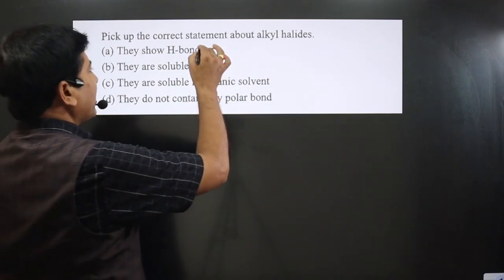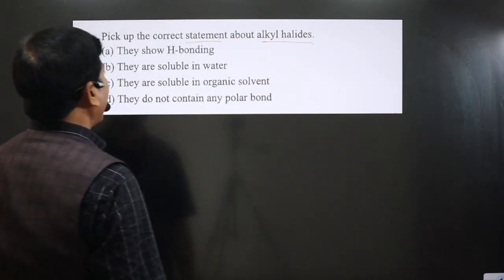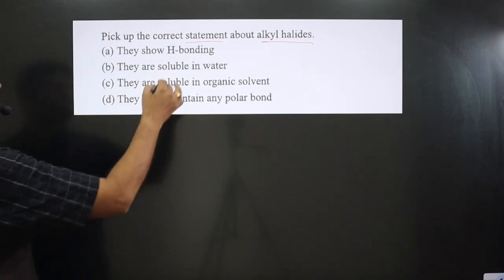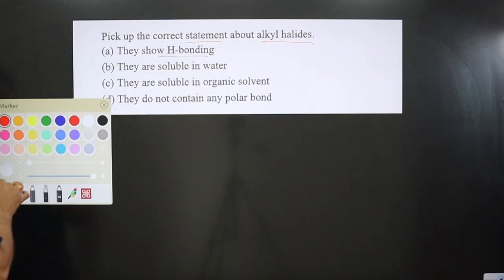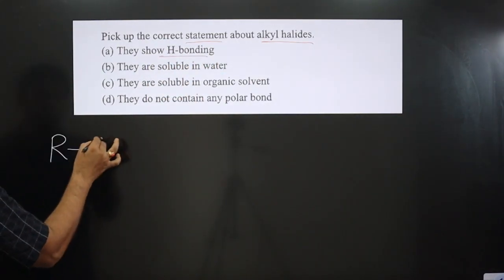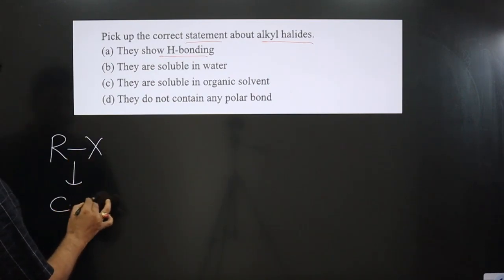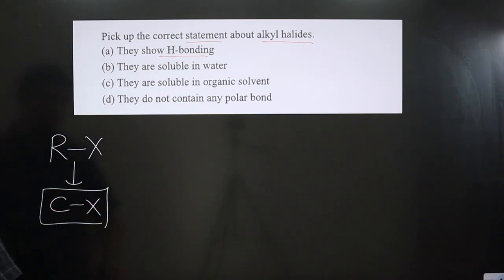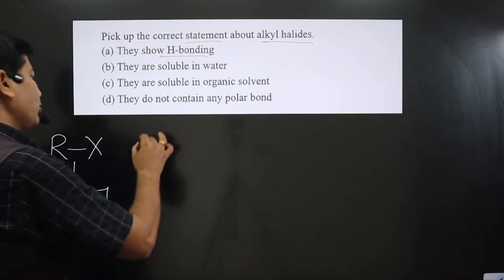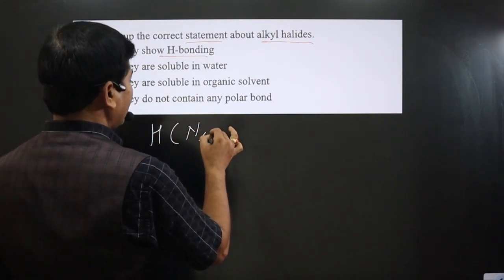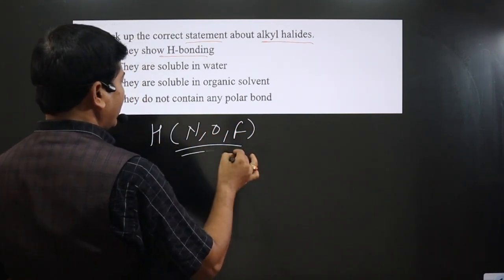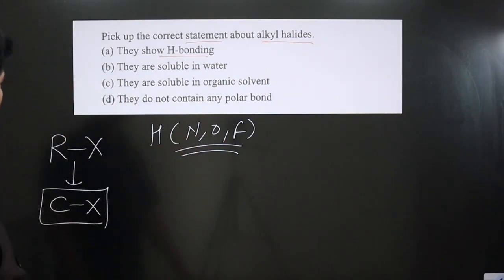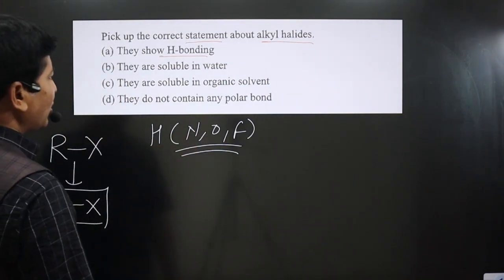The question says pick up the correct statement about alkyl halide. The first statement says they show hydrogen bonding. Keep in mind alkyl halides do not show hydrogen bonding because in alkyl halide a carbon halogen bond is there. If hydrogen is attached to nitrogen, oxygen, or fluorine, then hydrogen bonding is present, otherwise there is no hydrogen bonding.